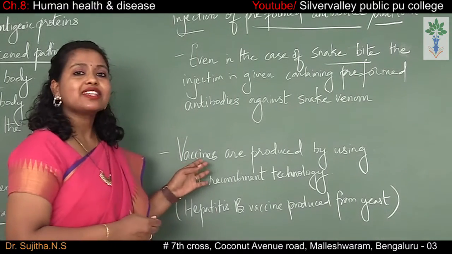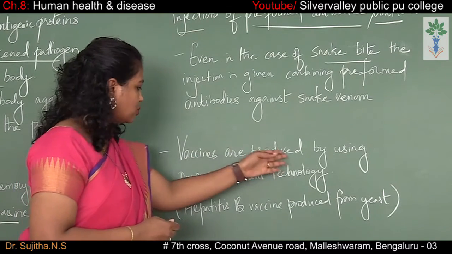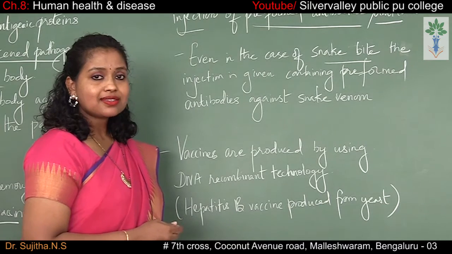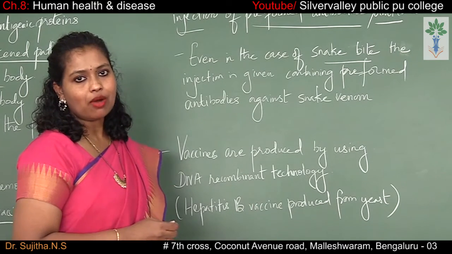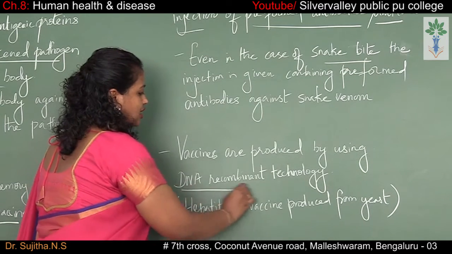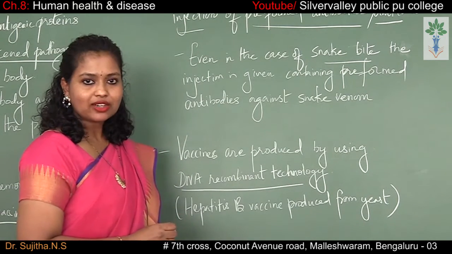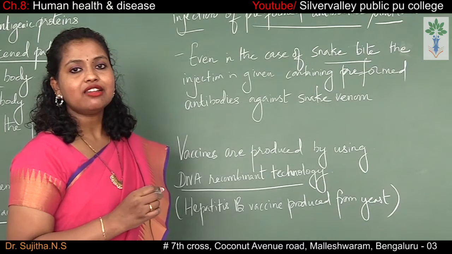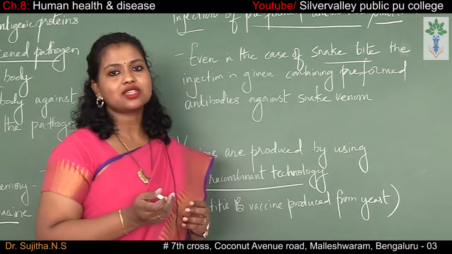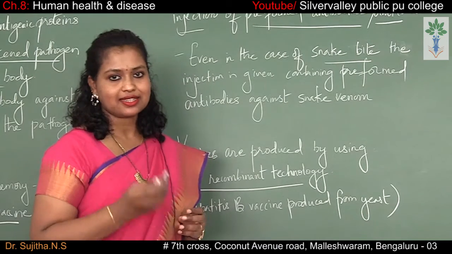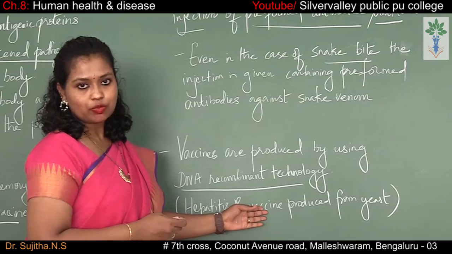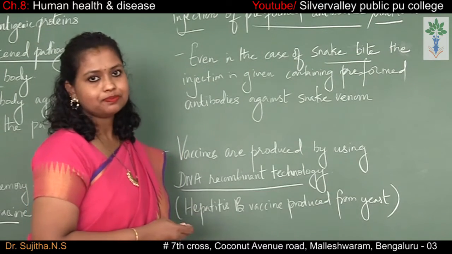So how are the vaccines produced? Vaccines are produced by using the DNA recombinant technology. Since vaccines have to be produced in a very bulk amount, they are produced with the help of recombinant DNA technology. In recombinant DNA technology, they join the DNA from a different organism and introduce it into the body of a host, wherein it multiplies, and then they extract it. In this way, the hepatitis B vaccine is produced from the yeast.